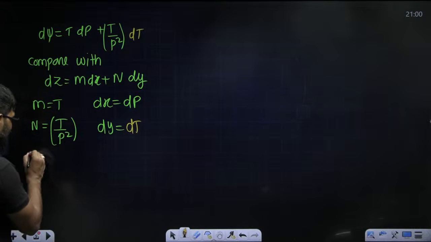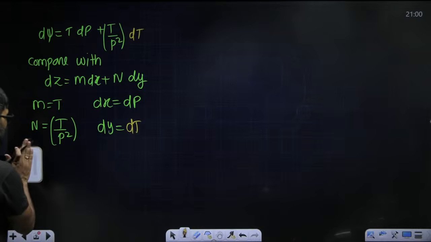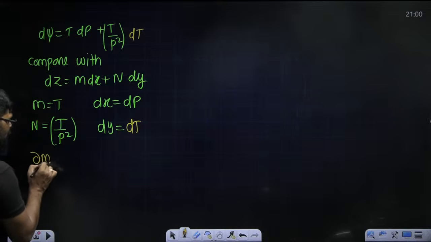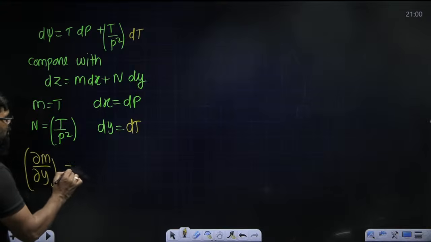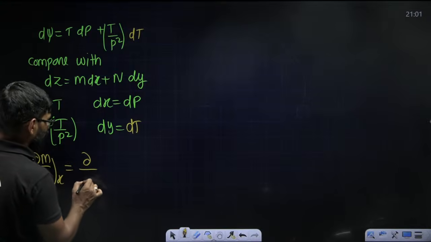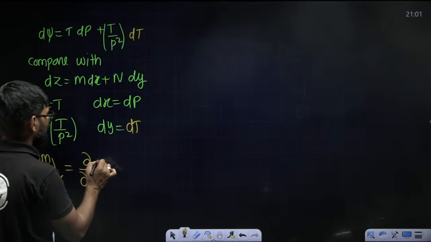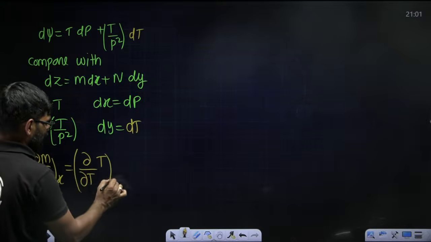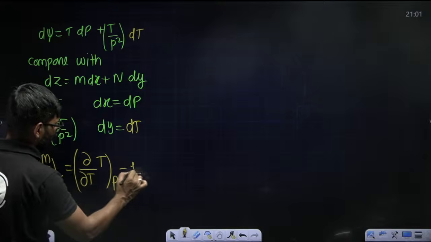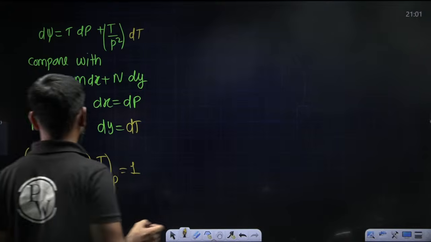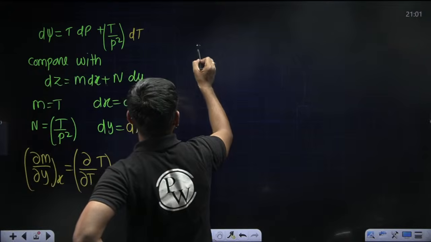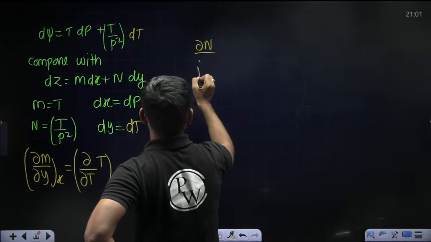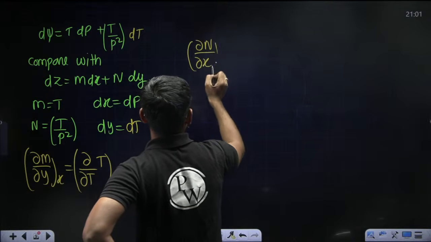So now I'll calculate dou M by dou y at constant x, that means dou by dou T of T at constant P. So this value will come 1. Now calculate dou N by dou x at constant y.